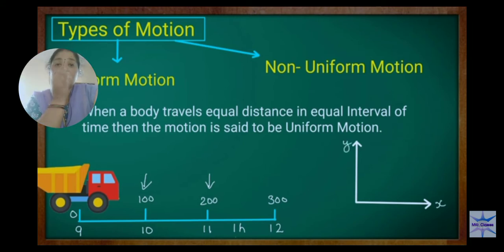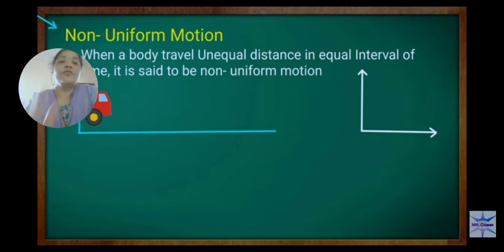How does the graph show uniform motion? It will show a straight line. See here, x and y: x is the time and y is the distance. It will show the straight line.